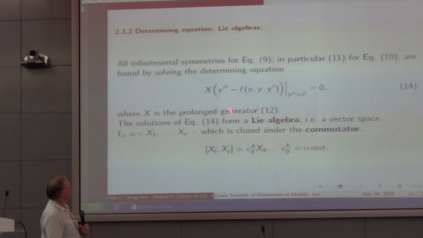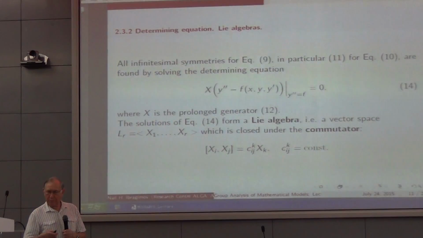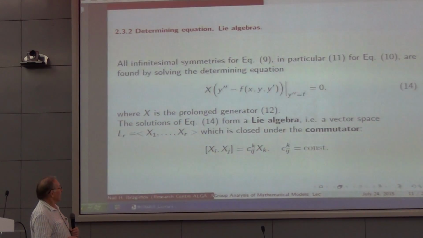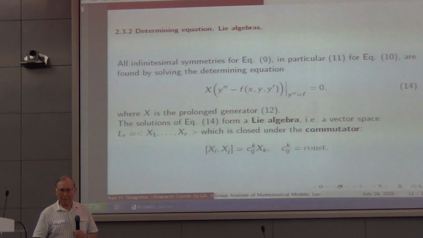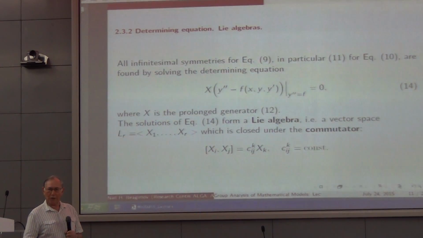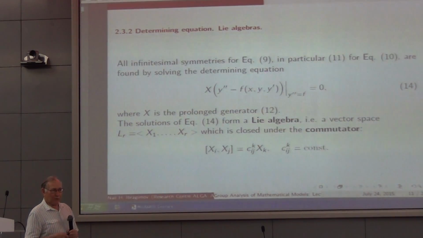And this is the determining equation. You act by your prolonged operator on your equation. So you put on the left hand side all terms of the equation, make it 0, and then act on that expression by the prolonged operator, eliminate y double prime using the equation y double prime equals f, then solve that equation, because it was shown by Kovalev today how to solve the determining equation by splitting the variables with respect to different degrees of y prime.